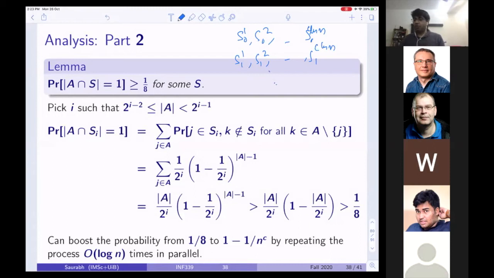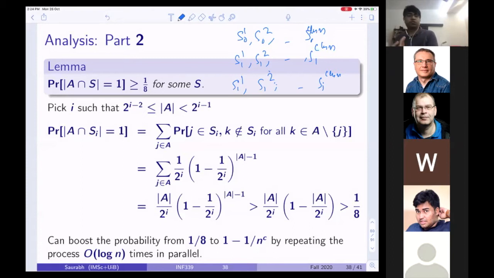Now, what is the probability that, when I know the probability that A intersection S is equal to 1, if I look at Si1, Si2, up to Si C log n, all of them fail? Well, this fails, and this fails, and this fails, and this fails. That will be something like 1 over n to the power c.